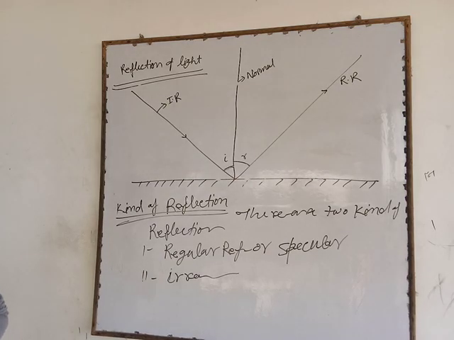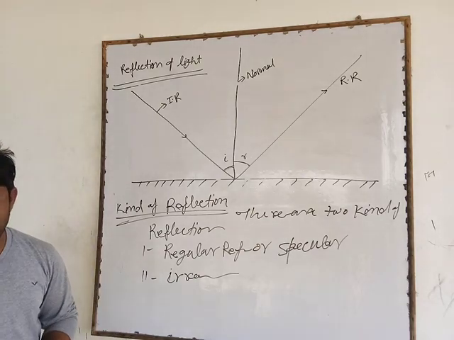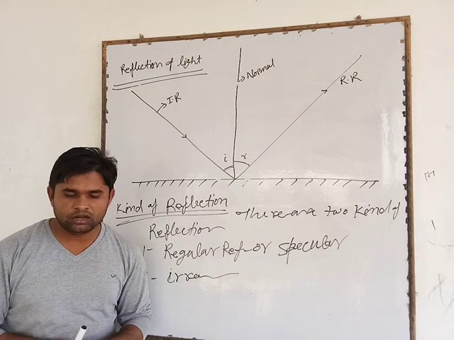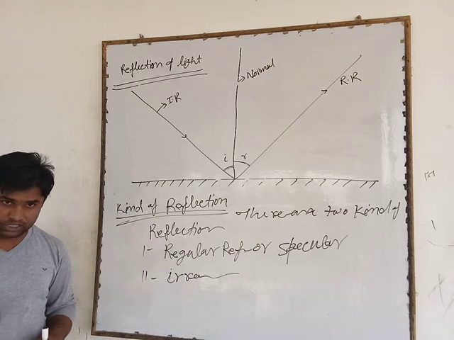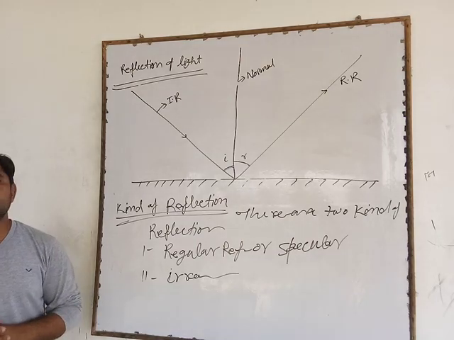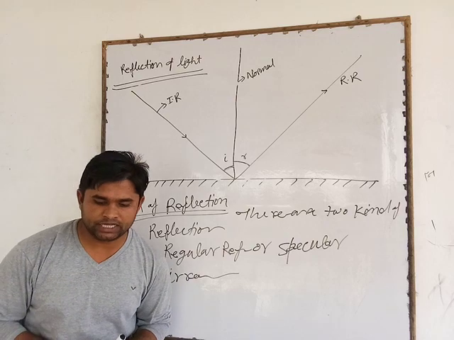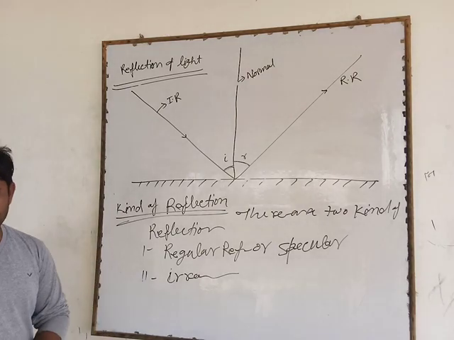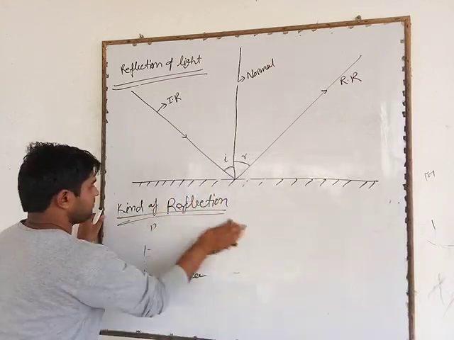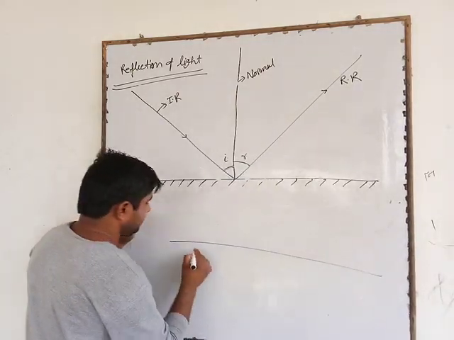Regular and irregular. When a parallel beam of light is reflected from a mirror so that the reflected rays are parallel to each other, it is called regular or specular reflection.